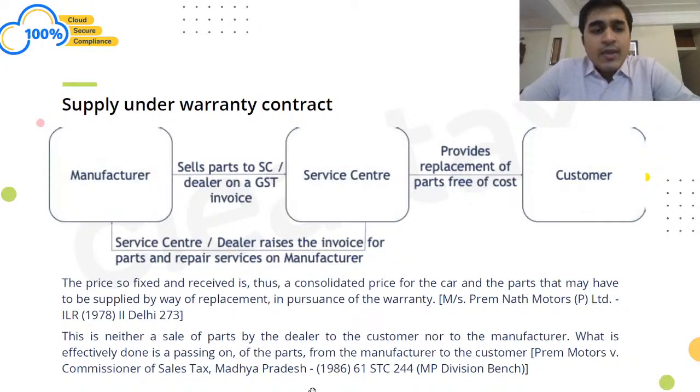So let us say the manufacturer sells certain parts to the service center. Of course, the service center must be holding some parts with themselves. So the manufacturer must have given them under a sale invoice, right? A GST invoice. Thereafter, the service center supplies these parts free of cost as a replacement to the customer, right? In that case, what the service center does is, for the new parts which it is billing to the customer, sorry, rather giving to the customer, it would be billing directly to the manufacturer, right? So the service center would be issuing an invoice for the parts, correct? To whom? To the manufacturer, right?